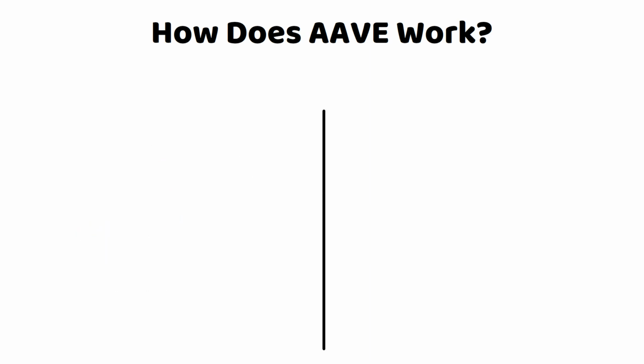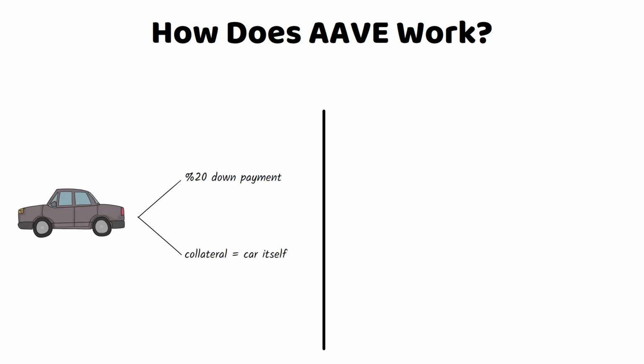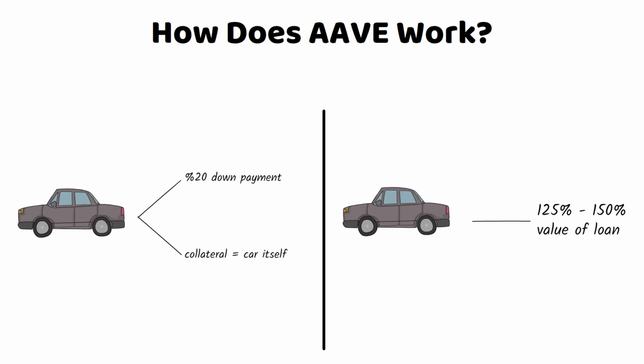Besides liquidity pool funding, another innovating part of DeFi borrowing and lending is how loans are secured. In traditional banking, if you want to buy a car, you might put down 20% and use the car itself as collateral. In DeFi, it works differently. You don't just put down a portion, you actually have to deposit more than you borrow as collateral. This overcollateralization keeps the system safe.